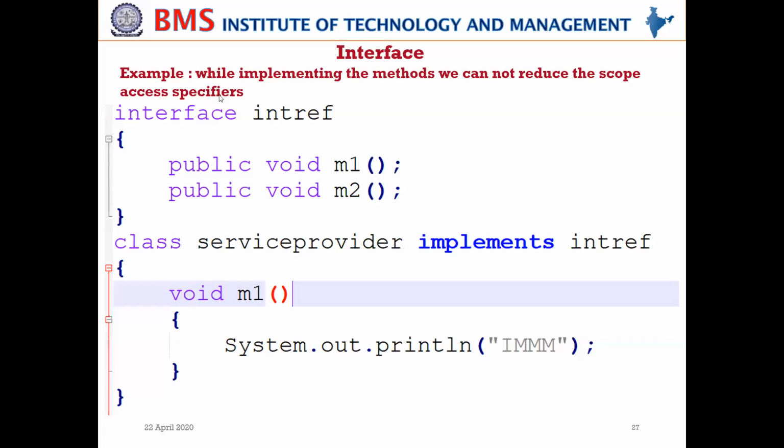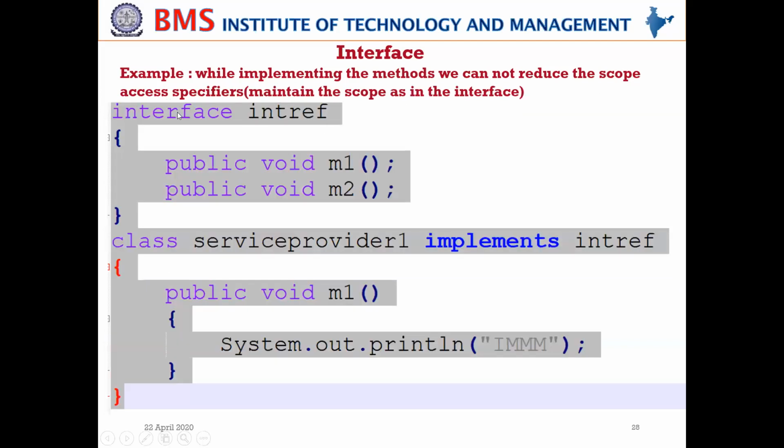See, in the first one, while implementing the methods, we cannot reduce the scope of the access specifier. Just now we have seen, this is our interface, and this is the class that provides the implementation for the interface. Here, I have not written public, which is the access specifier I have inside the interface, but here I missed it. When I compile, it tells that we have weaker access privileges. That's what we have seen in the program. To fix that problem, at least we need to retain whatever access modifier we have specified in the interface for that method. That also I have shown you.